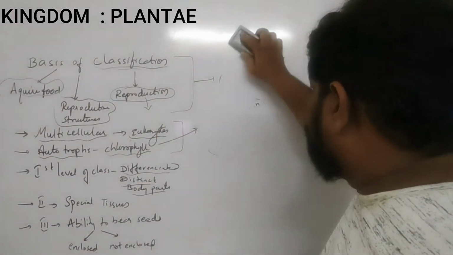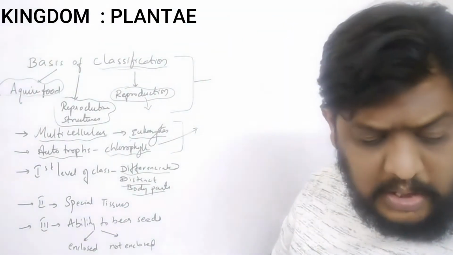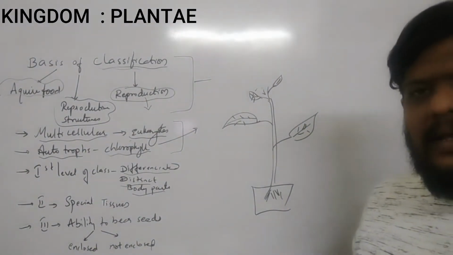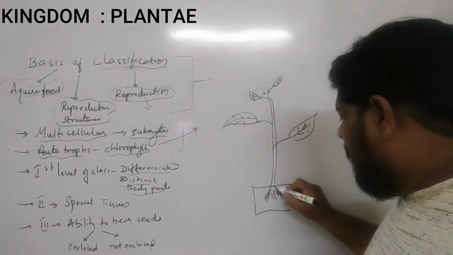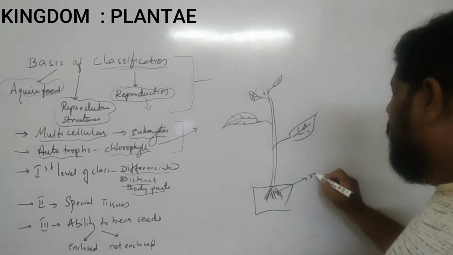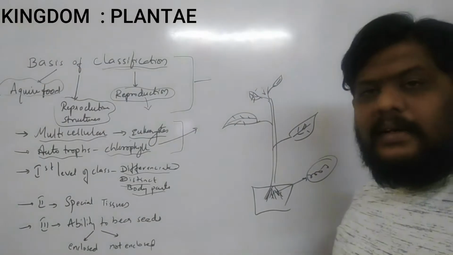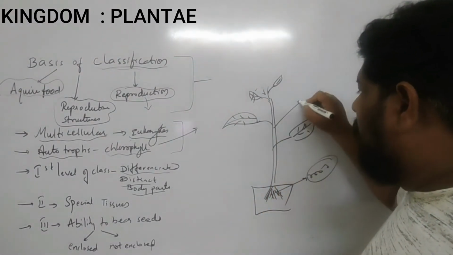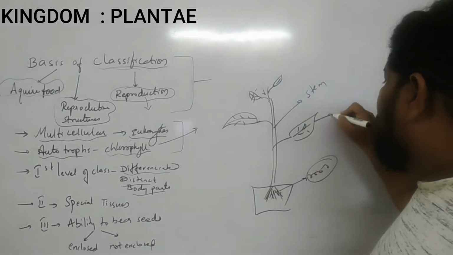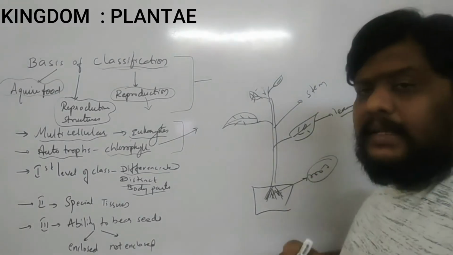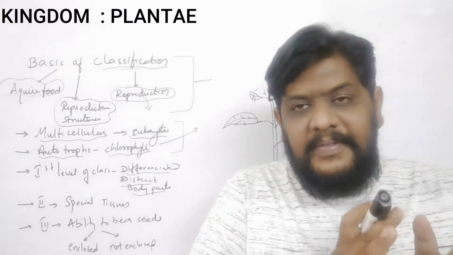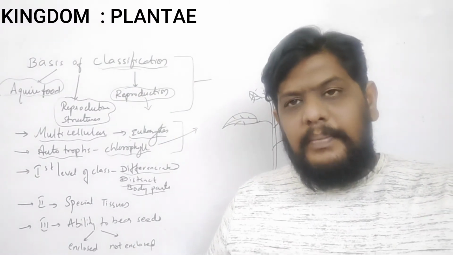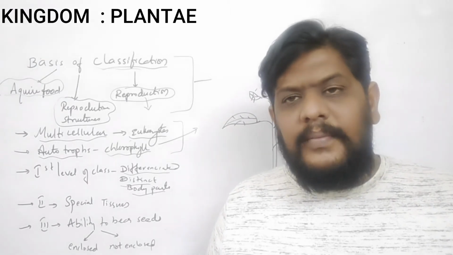Now let me draw a small plant here. You can see I've drawn a plant here. Now what are there here are the roots. Okay, if you pluck this plant out, you can see the roots, right? So the roots are visible here, and the stem is also visible here, the leaves are also visible here. That means the plant is differentiated. It is differentiated into 3 different parts here: the roots, stem, and also the leaves.